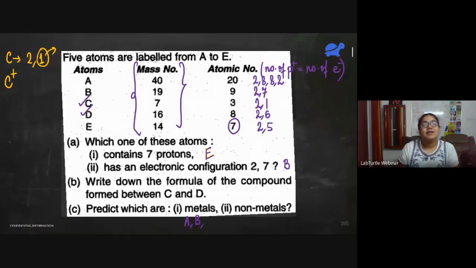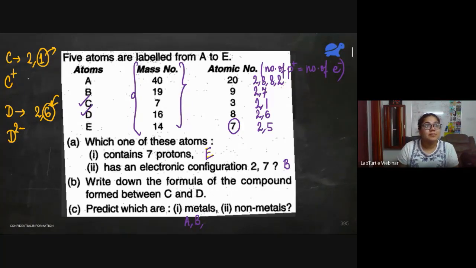Fine. And what about D? D's electronic configuration is 2, 6. So if this wants to become like a noble gas, what will it do? It will gain 2 electrons. So if D gains 2 electrons, it will become D2 minus. Fine.